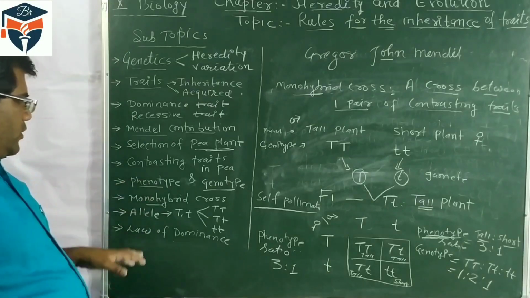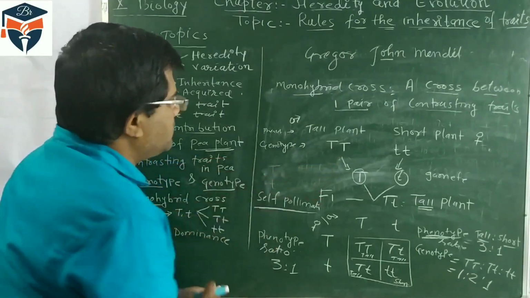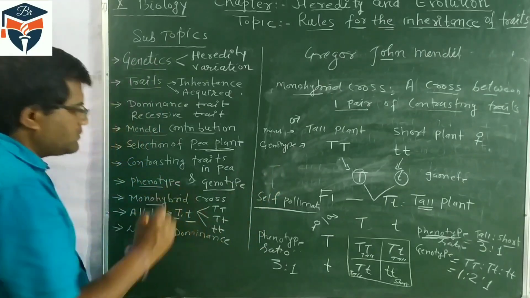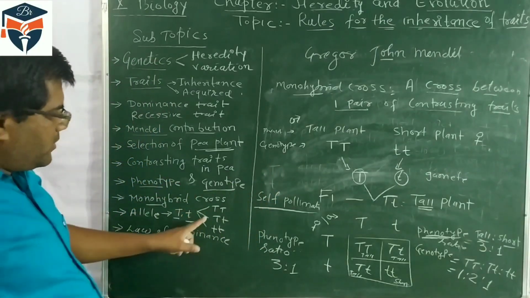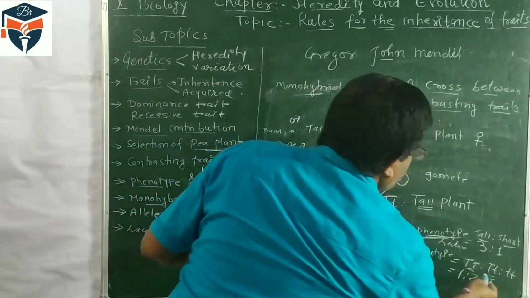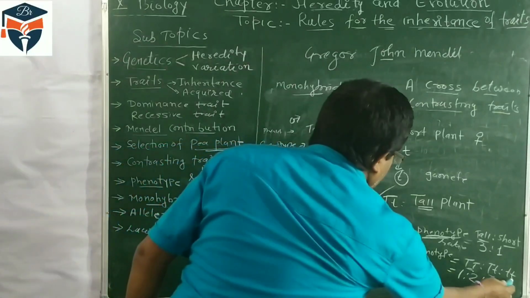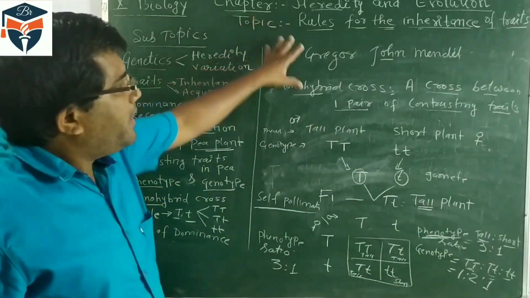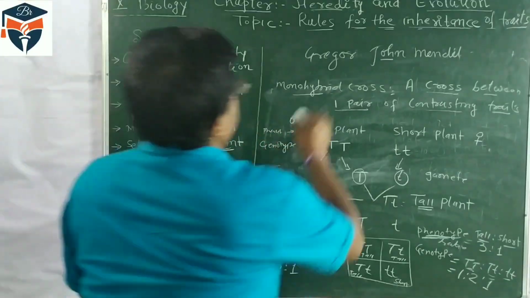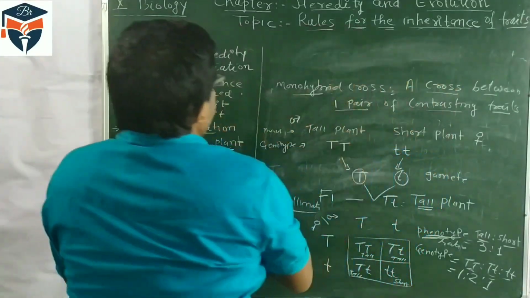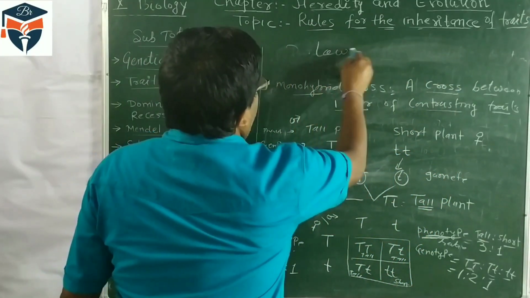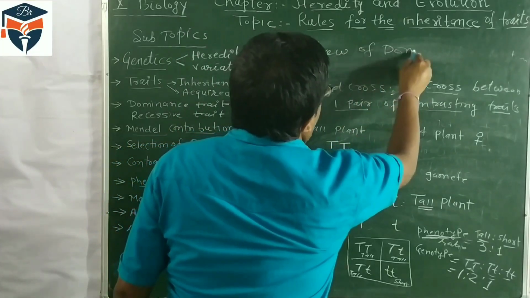As I told you, there are 2 alleles, capital T or small t, and the genotype combinations are capital T capital T, capital T small t, and small t small t. Thus Mendel gave one law on the basis of this, and this law is called the law of dominance. What is it called? Law of dominance.